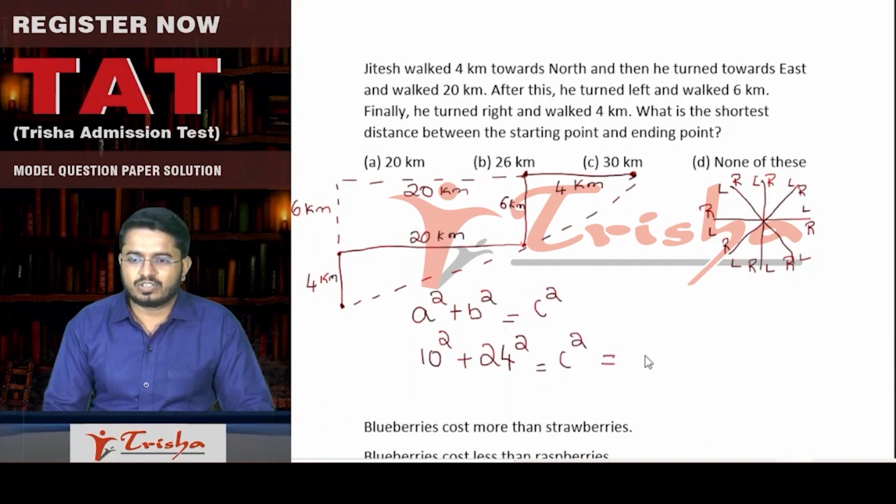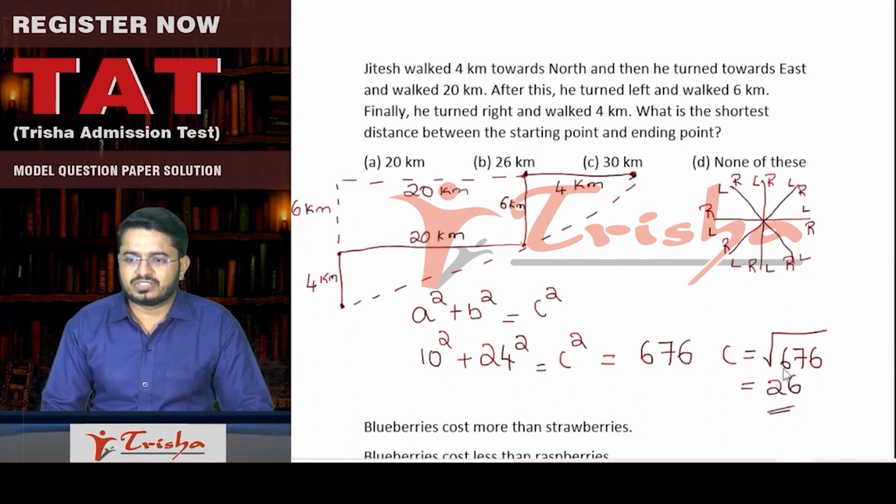So c square is equal to, this is 576 and then 100, 676. We want c, we don't want square. So square root of 676 is 26. So the answer for this question is 26 kilometers.